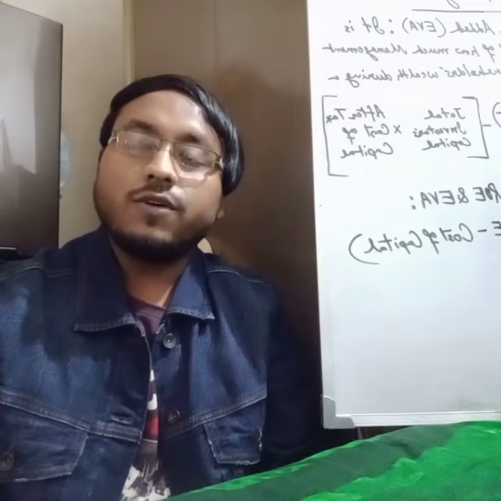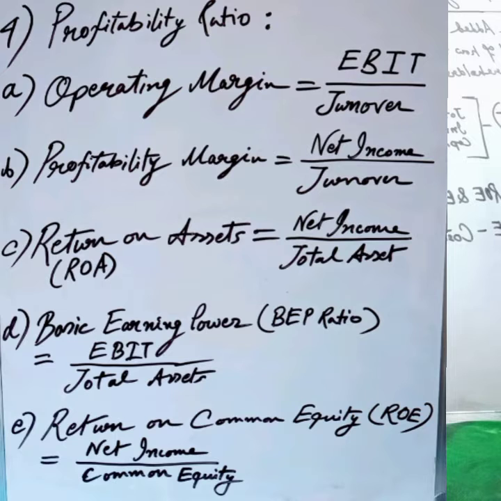So the first profitability ratio is operating margin, which is equal to EBIT by turnover. It measures operating income, or EBIT, per dollar of sale. Then you can see here profit margin, which is net income by turnover. It measures net income per dollar of sale. Next, you can see return on asset, which is equal to net income by total asset.